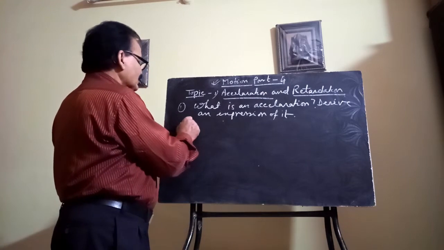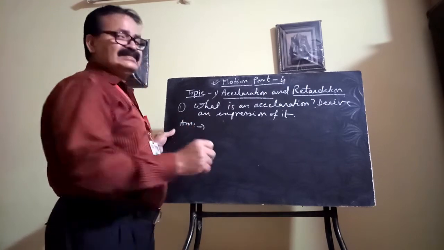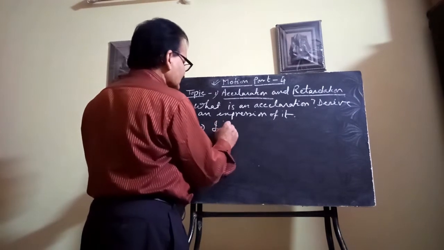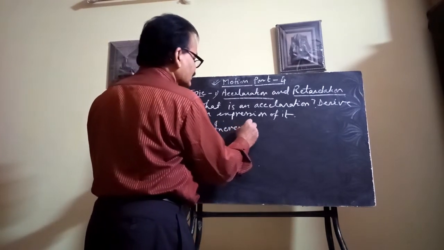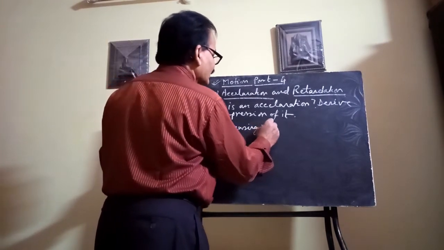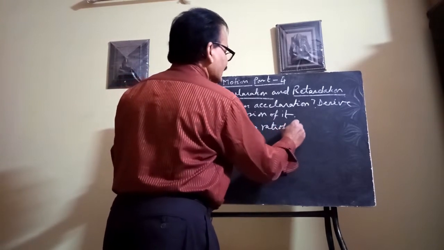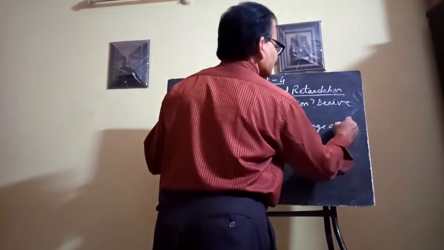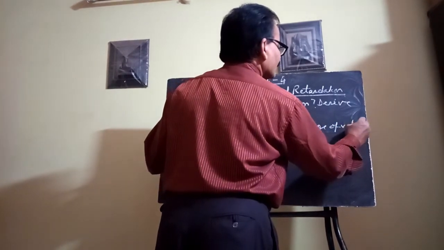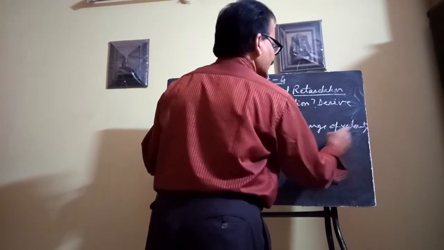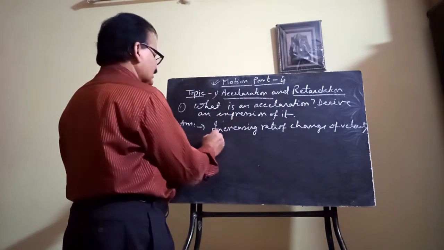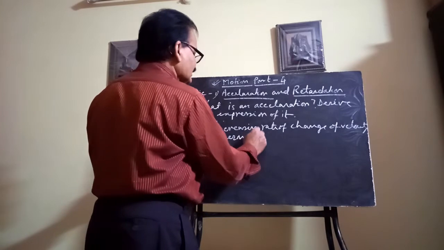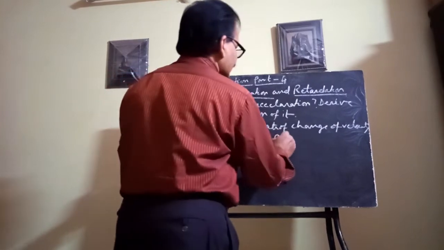Your solution must be like this: the increasing rate of change of velocity is termed as acceleration.